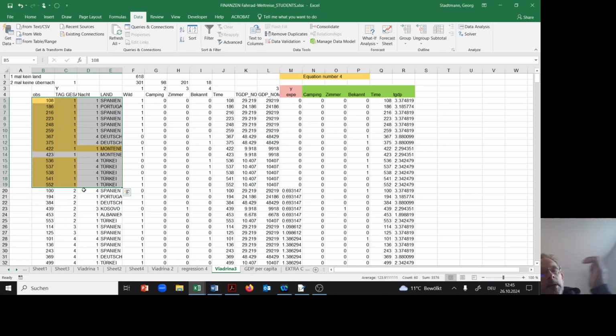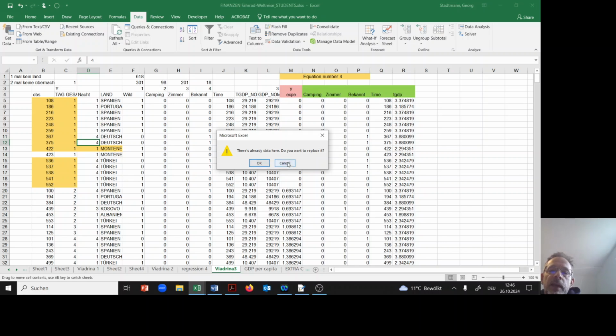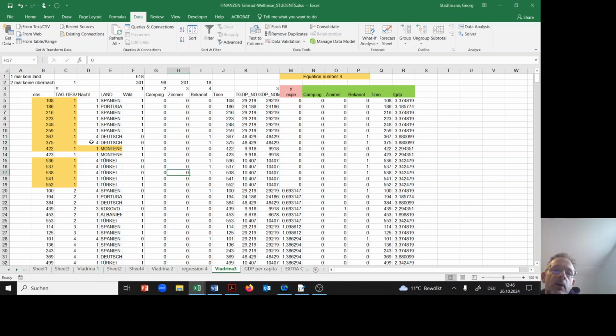One idea could also be to forget about these days and delete them from our data set. Well, I didn't want to do that. Maybe we should do that, I don't know. What I'm realizing here is there are a lot of fours in this data set, which implies that on these days he was sleeping at a private apartment.